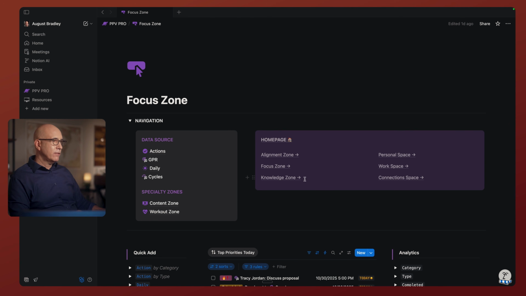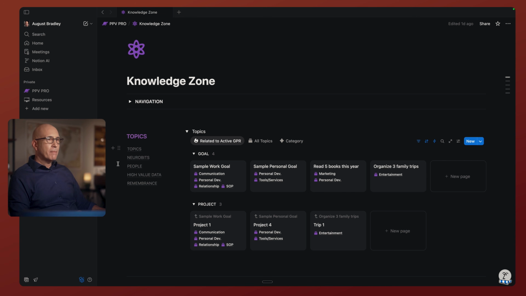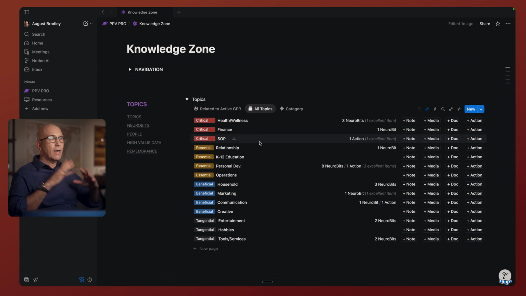Now moving on to the knowledge zone. In knowledge zone, we have the topic vault, we have the neurobits, people, and remembrance. Topics are what used to be called the knowledge vault. Now it's the topic vault. These are, let's go here for clarity, these are the topics that you want to accumulate knowledge and resources in. They could be any topics of interest to you. Health and wellness, finance. In the case of businesses, you could collect SOPs, relationships, whatever.